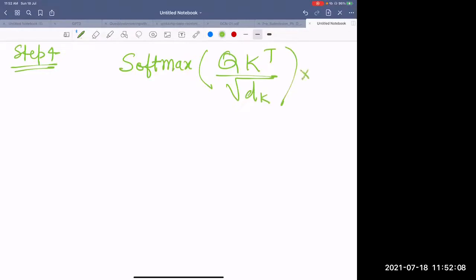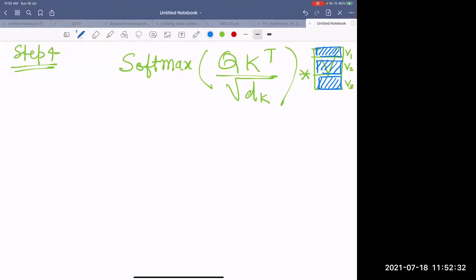You multiply this with the value matrix. What is that value matrix? It was having V1, V2, and V3. What are these V1, V2, and V3s? That is a 64-dimensional value vector for my word number 1, word number 2, and word number 3.